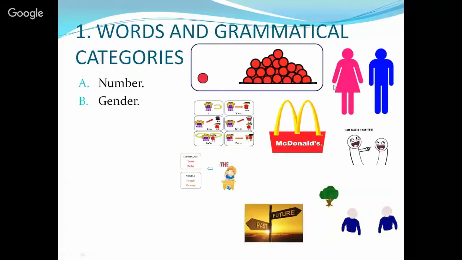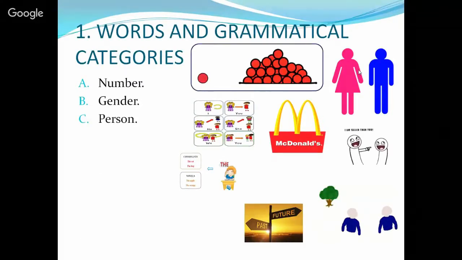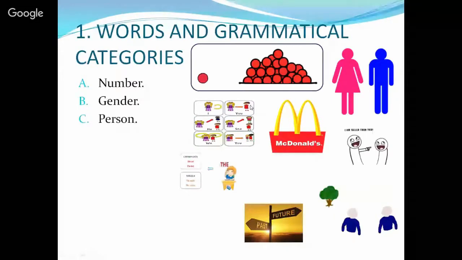In gender, there are words that refer to whether a word could be masculine or feminine or even sexless. Person. There are words that refer to, often, personal pronouns such as I, you, he, she, we, or they. And we can have different kinds of person, such as first person and third person, which could be in singular but also in plural.